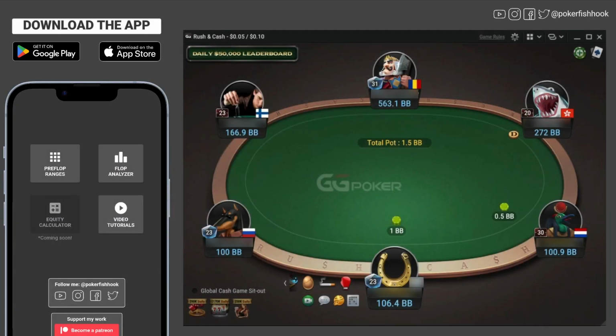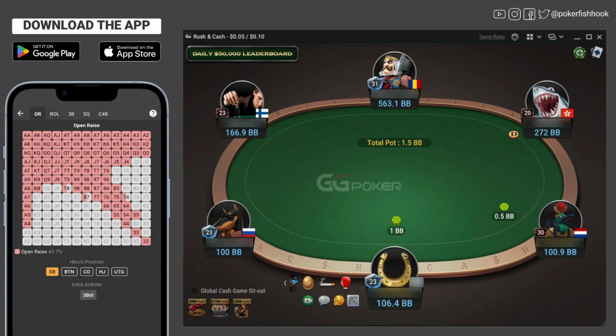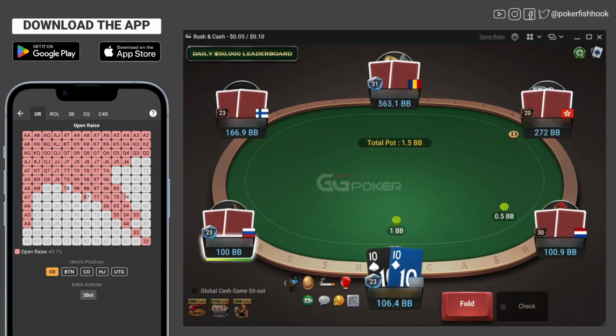Today, we are going to talk about cold 4-bet and cold call 3-bet ranges. To get started, let's define what a cold 4-bet is, and when a player can do it. Let's use a real hand as an example to define what a cold 4-bet is.